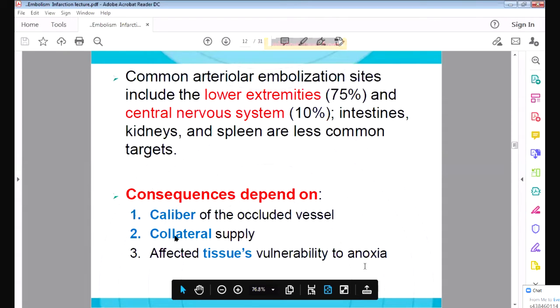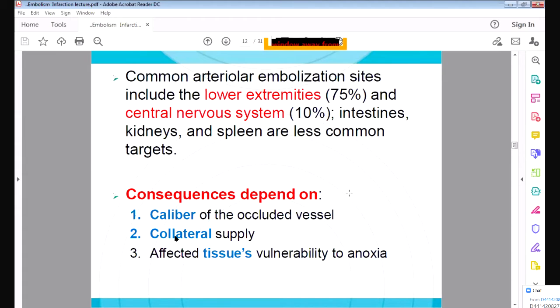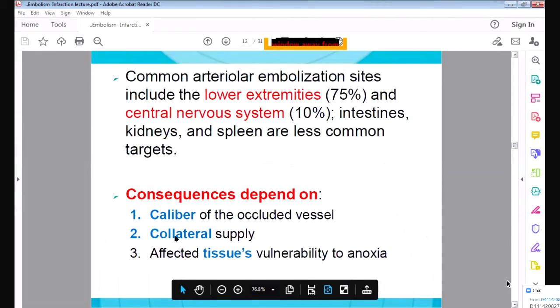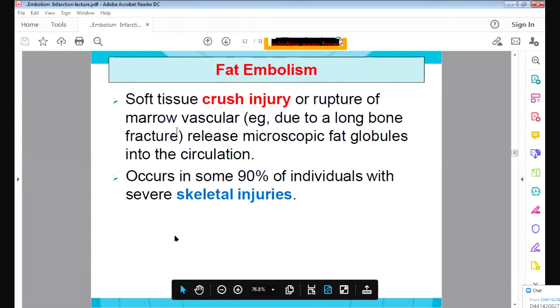And tissue vulnerability to anoxia: some tissue, like the brain neurons, are very sensitive to anoxia. Anoxia means less oxygen. If the brain doesn't receive oxygen for 3 or 4 minutes, it can die. So even if for 3 or 4 minutes the brain doesn't receive blood supply, the brain tissue will undergo infarction, necrosis. Now we have finished thromboembolism.